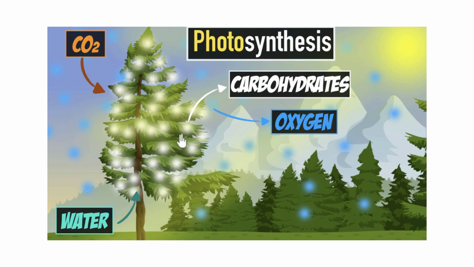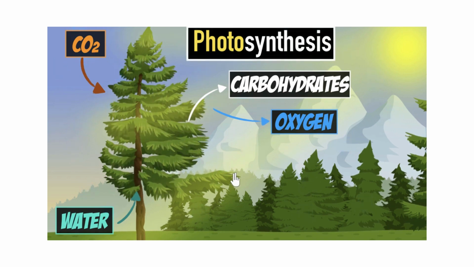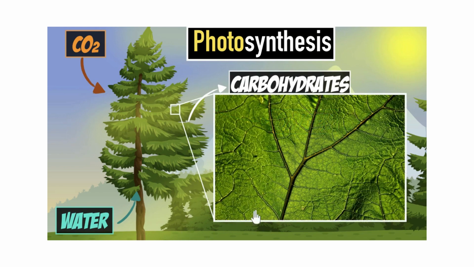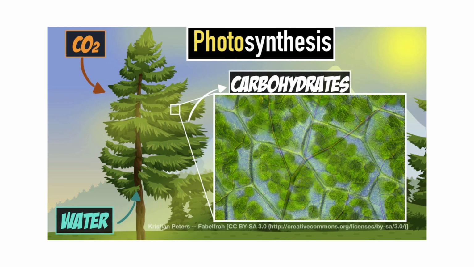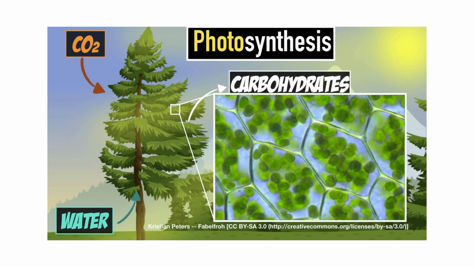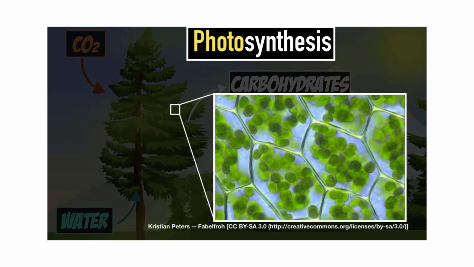What do plants and trees have that we don't? Well, it turns out that they have something called chlorophyll. What's that? Well, to answer that question, let's clear this up a little bit, and then we'll have to look at one of these leaves very carefully. So if we zoom in, we will see a leaf, which is not surprising. But if we zoom in even further, maybe using a microscope, now we see something very interesting.